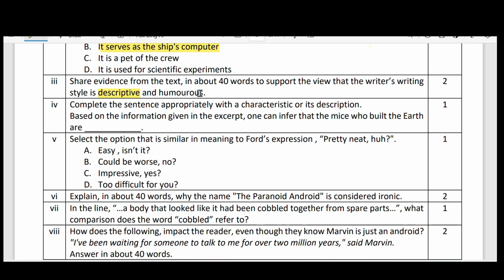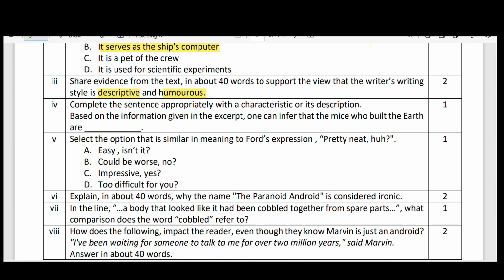I told you, right? Hey, once again, would I like to sing you a song? Then he said, no, once again, I can't bear. Something like that, Ford told, right? That is called humorous. And complete the sentence appropriately with the characteristic or its description based on the information given in the excerpt. One can infer that the mice who built the earth are very powerful, very intelligent, smart. Okay, all these are the answers.